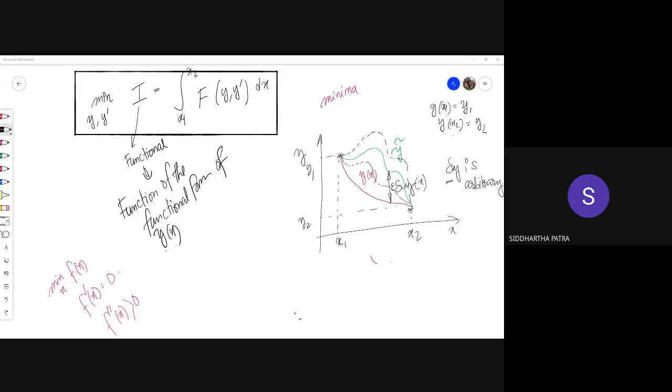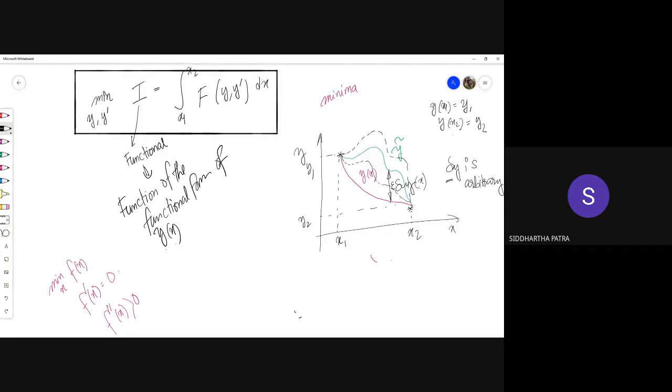So what does scaling factor mean? Scaling factor means that, let's say, if I take any arbitrary function, look at this function. There are some constraints on delta y. Delta y is 0 at x1, delta y is 0 at x2.